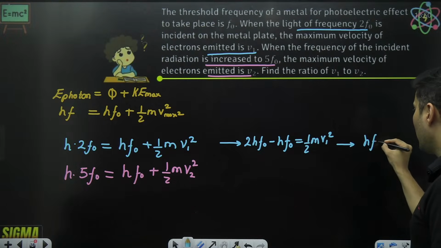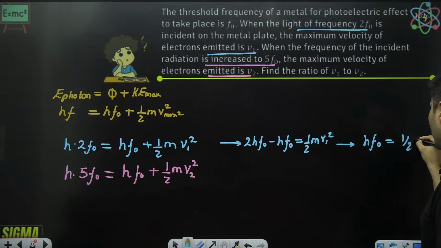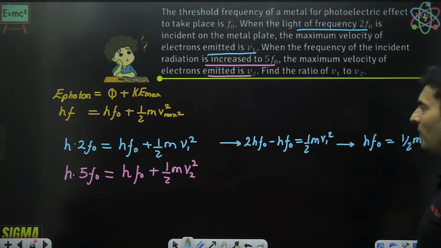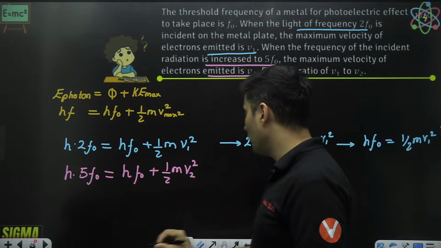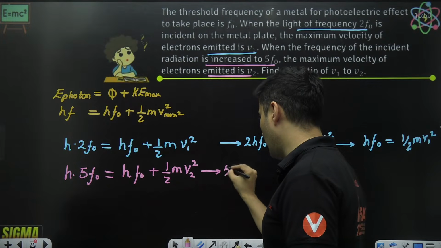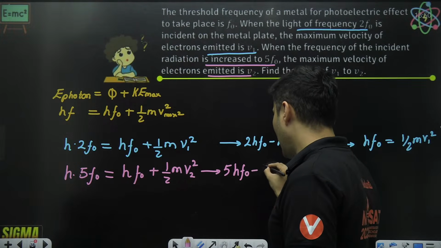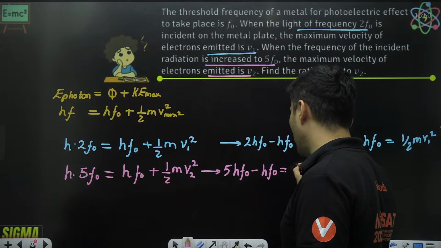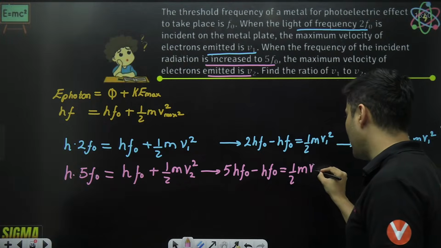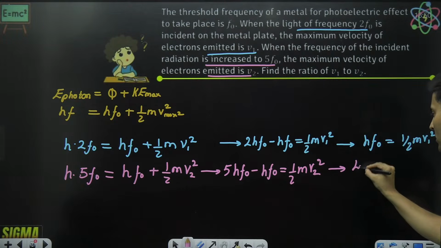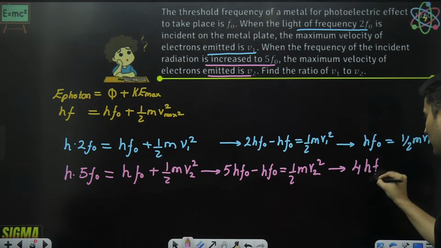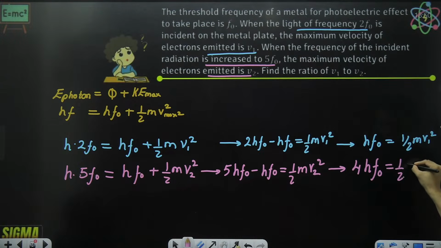So it is just hf naught is half m v1 square. Same logic I will apply over here. I shift this guy over this side. From 5hf naught, I'll be subtracting just hf naught. What is left is half m v2 square. 5 minus 1 is 4. So this will become 4hf naught is half m v2 square.